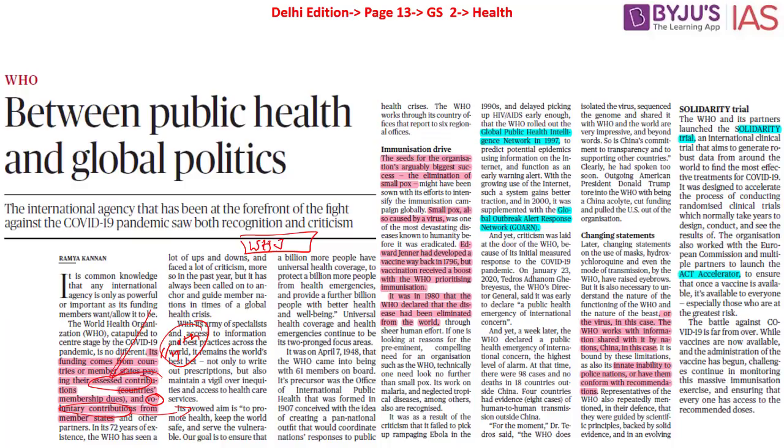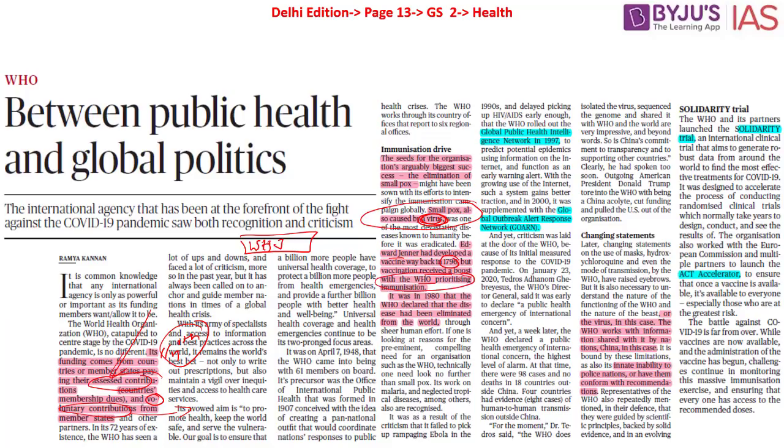Also remember, when it comes to the World Health Organization, it has been one of the primary institutions in ending the menace of smallpox as well. Smallpox also happens to be caused by a virus. Kindly remember, this can be a potential question in your preliminary examination. It was developed by Edward Jenner. He developed it in the year 1796, but the vaccination received a boost with the World Health Organization prioritizing the immunization.